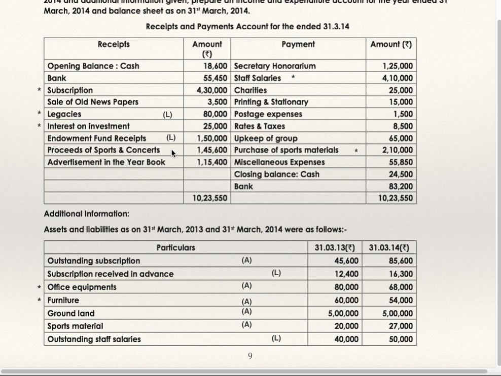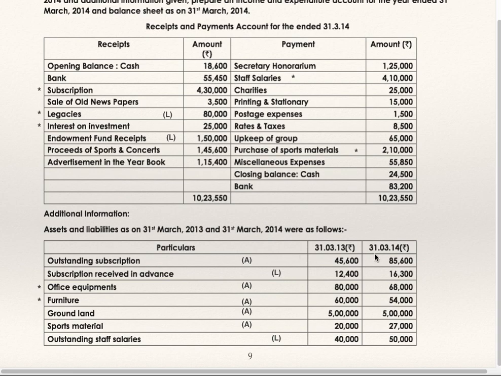Proceeds of sports and concerts income, advertisement in yearbook is to be recorded as income. Secretary honorarium expenditure, staff salary expenditure, charity expenditure, printing stationery expenditure, postage, rates, upkeep of ground, all these are expenses. Staff salary has got adjustment, we'll see that. Purchase of sports material, I will let you know what it is. Miscellaneous expenditure is to be recorded on the expenditure side of income expenditure account. Cash and bank balance closing will be shown on the asset side of closing balance sheet.